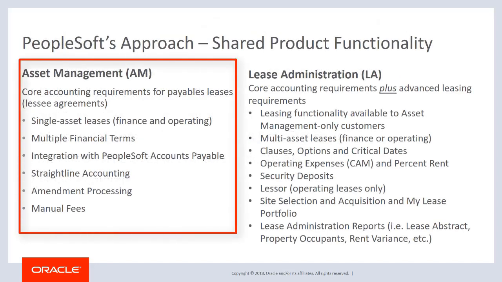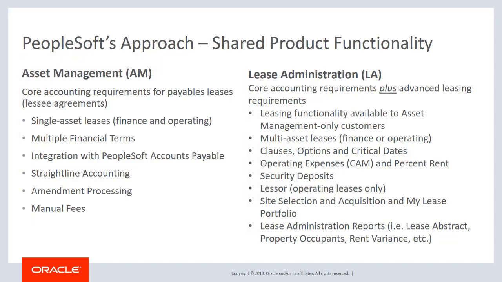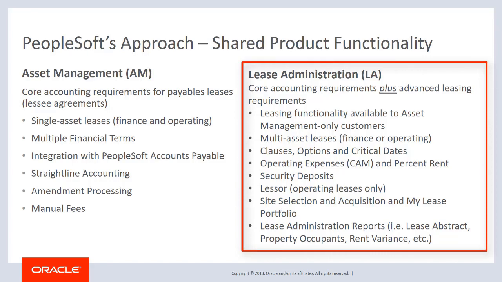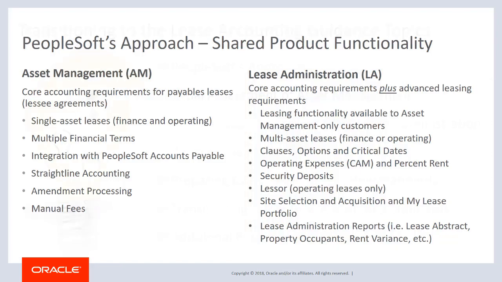Organizations who license asset management, or AM, will have access to the core accounting functionality for payables leases, otherwise known as lessee agreements. In addition, they will be able to enter multiple financial terms and use the straight-line accounting process as well as other features. Organizations who license lease administration, or LA, will have everything available to AM licensees, plus access to clauses, options, operating expenses, percent rent, and additional functionality. The LA license also provides access to lessor accounting.